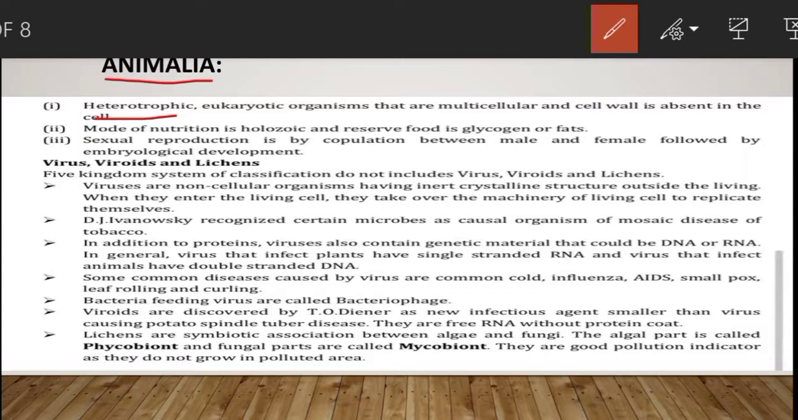The mode of nutrition is holozoic, that is, they ingest the food. After ingestion of the food, they digest the food. Digestion होने के बाद absorption होता है, फिर assimilation होता है, and finally egestion of the waste material takes place. Then sexual reproduction is by copulation, means by mating between male and female followed by embryonic development.